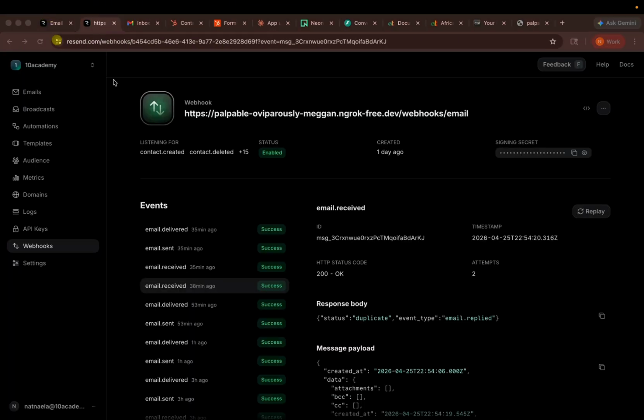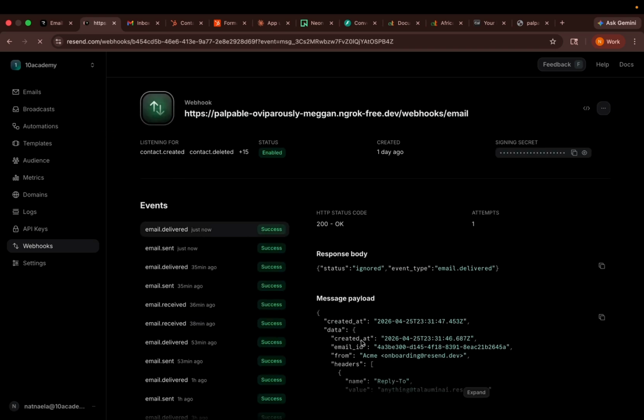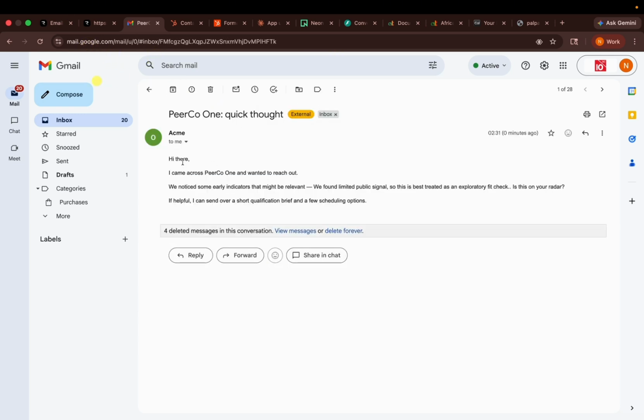If we go to watch the webhook triggers in recent, we can see an email delivered event triggered just now. If we go to our email, we can see that we have received a message. It says it came across some high indicators, and it's asking if I could send over a short qualification brief.